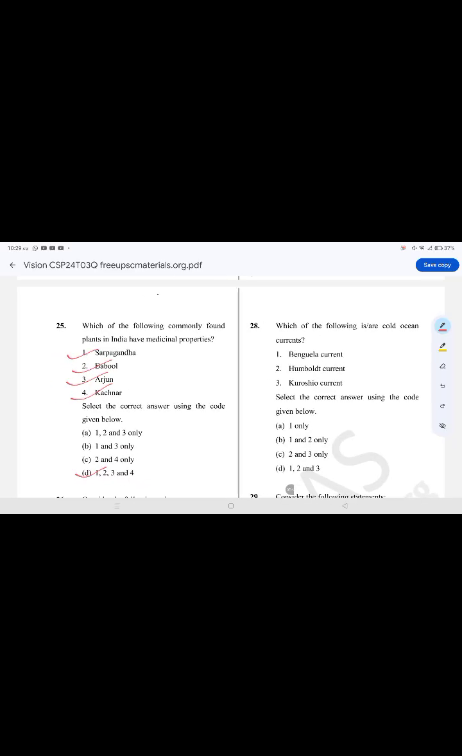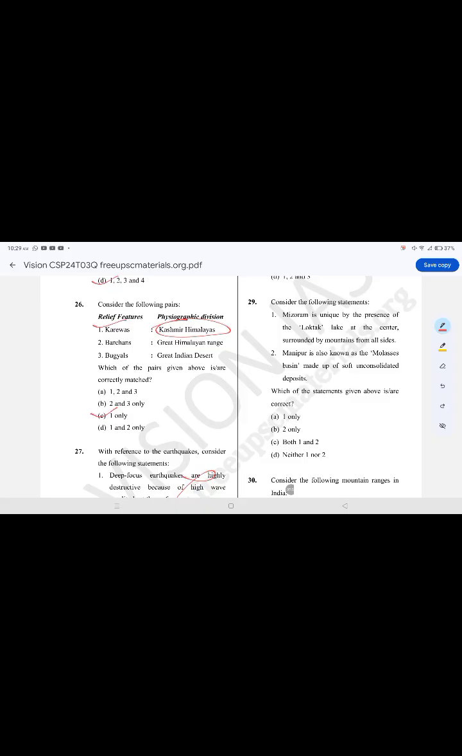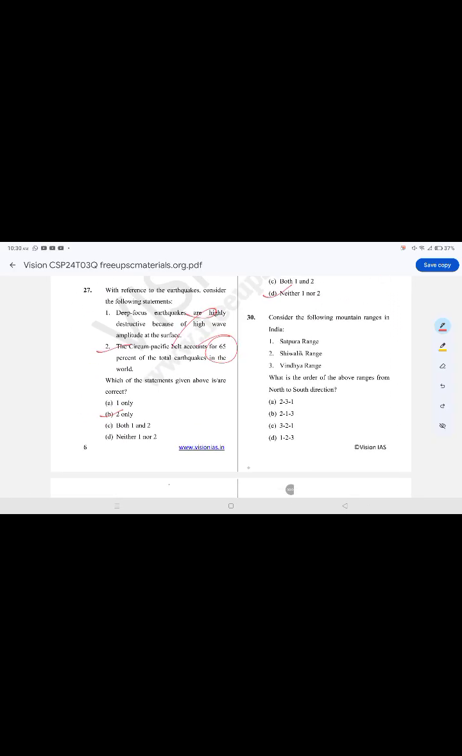Which of the following are cold ocean currents? The correct option is option B, 1 and 2: Benguela current, Humboldt current. Kuroshio current is not a cold current. Consider the following statements. The correct option is option D, neither 1 nor 2. Mizoram is unique, with Loktak Lake at the center surrounded by mountains. It is Manipur. Manipur is also known as Molasses. It is Mizoram.